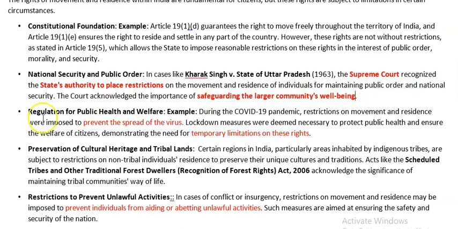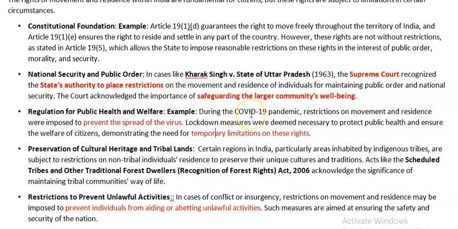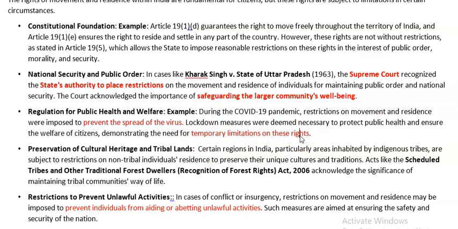No, it's in the context of public health and welfare as well. You can take the example of lockdowns during COVID-19 to contain the spread of the virus. Temporary limitations on the rights of mobility and residence of the people were kept. Now, that was an emergency, but even during normal times, to certain areas, to preserve the cultural heritage and tribal lives, entry of external people or non-tribal people to this area is restricted.